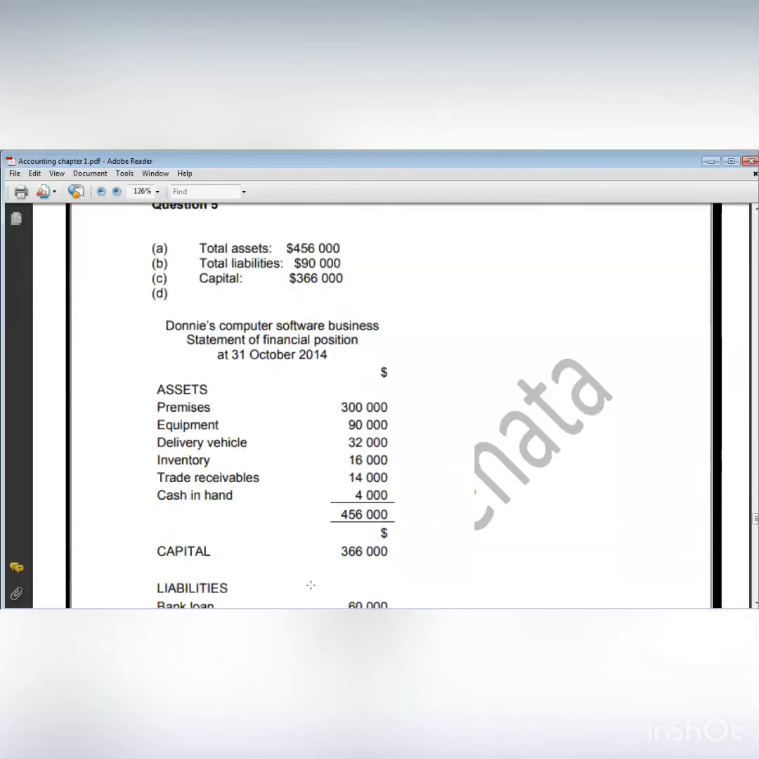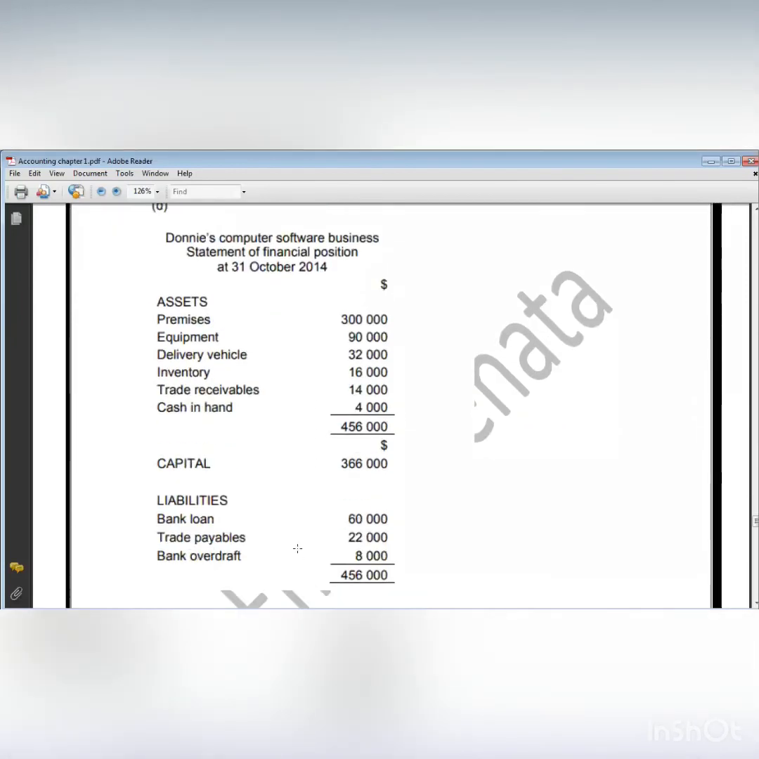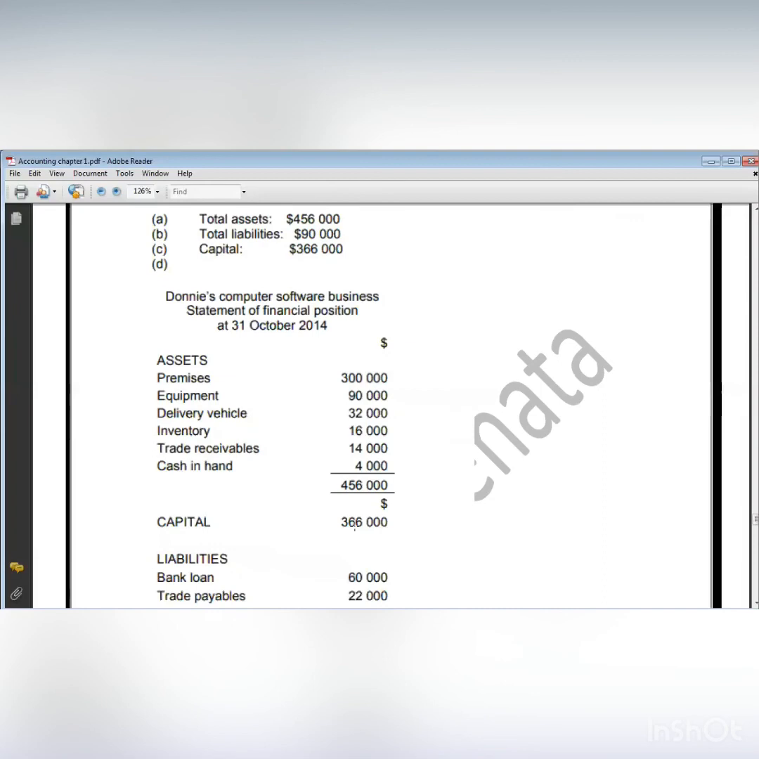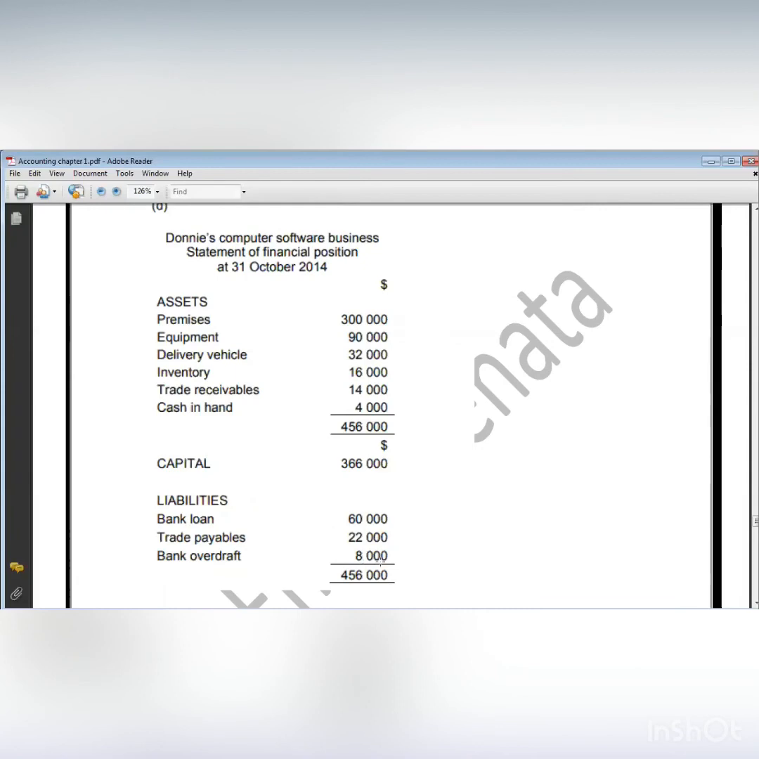How will I make the statement of financial position? Very easy, it's simple. I'm going to start by writing assets. This is my title, and I'm going to write all the accounts of assets. And in front of each one, I'm going to write the dollar value. And as I mentioned, all the dollar values will be under the dollar column. I'll write all the values of assets, and I will get the total. Then I'm going to write the capital, which I got here, 366, under the dollar column. Then liabilities, I will write the bank loan, trade payable, and bank overdraft, and the values of them. Then, as I said, the total of assets should equal the total of capital plus liabilities.